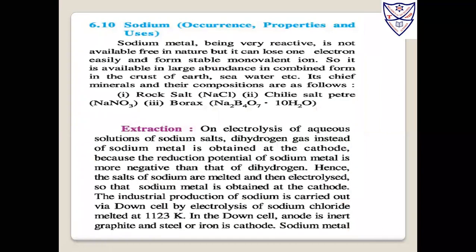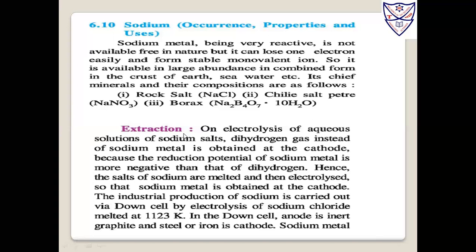The last one we are going to study is about sodium's properties, how it occurs, and its uses. Sodium metal is very reactive. That's why it is kept under kerosene, so that it does not come in contact with moisture, and it should not become explosive. It occurs in the form of minerals like rock salt, NaCl, Chile salt, that is NaNO3, sodium nitrate, and borax, Na2B4O7.10H2O.